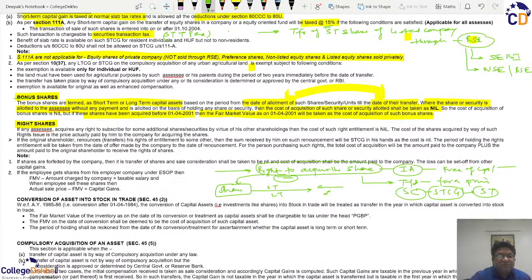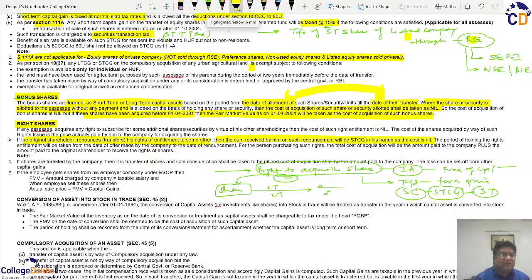But if such a right is renounced in favor of some other person, then, this right being acquired free of cost, whatever sale consideration is received for renouncing such a right will be deemed as short-term capital gain, because that transfer will be made within a period of 1 year. So if you see here, if the original shareholder renounces his right to someone else, then the sum received by him for such renunciation will be short-term capital gain in his hands as the cost is nil.